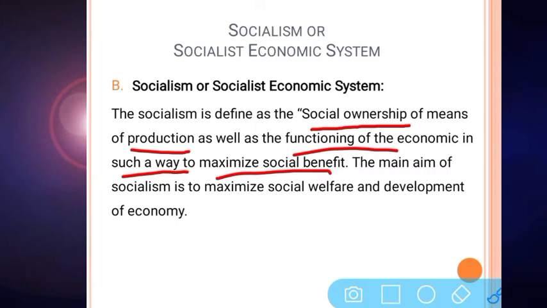The government's aim here is to maximize the social benefit. The main aim of socialism is to maximize social welfare and development of the economy. So the focus in this economic system is on social welfare and equal economic distribution for everyone.